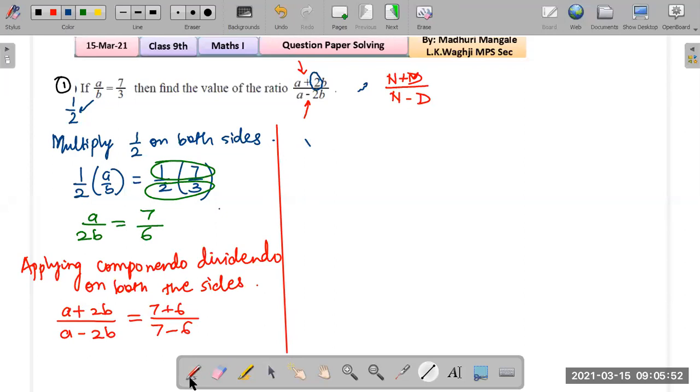So this is a plus 2b upon a minus 2b, that is equal to what? 7 plus 6 is 13 upon 7 minus 6, that's 1. Okay, so the answer for this is simply 13.